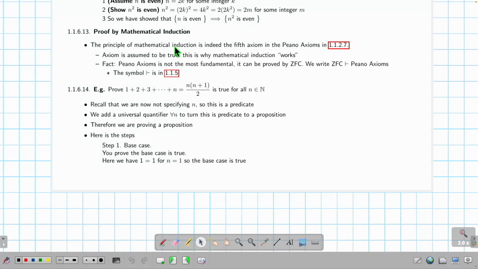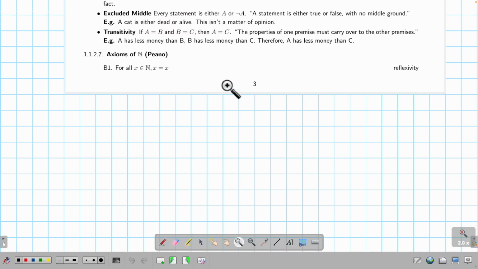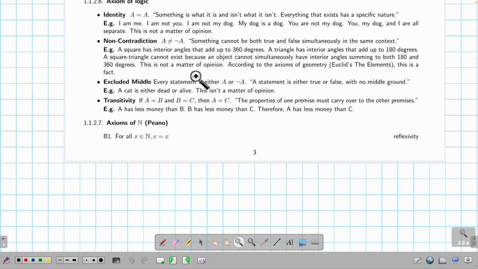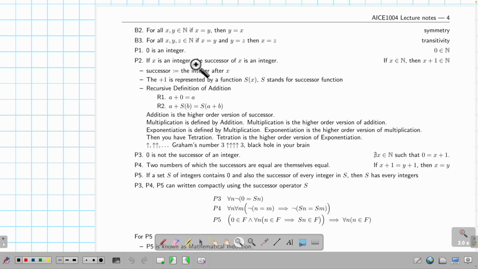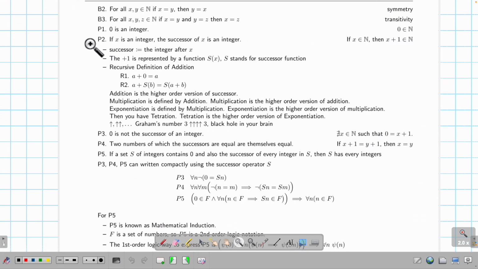Proved by mathematical induction. Actually, mathematical induction exists in the Peano axioms. Peano was a guy in Italy 100 years ago who proposed 5 sentences saying that all integers come from these 5 sentences. Before those, you have 3 additional sentences, B1, B2, B3, but you don't need to look at those. We look at the P first. P stands for Peano. So we have 5 sentences.